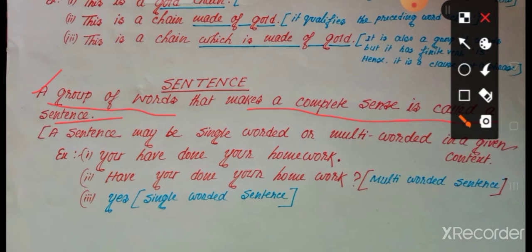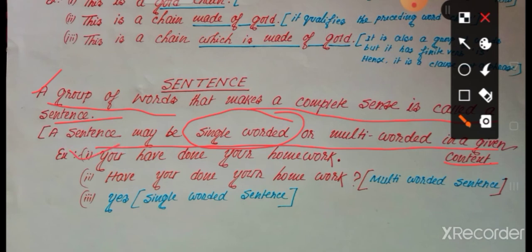Okay? But sometimes in a sentence there is no finite verb or no subject, or it may not be a group of words. A sentence may be a single word or multi-worded in a given context. Sometimes it may be single-worded. Single-worded means,